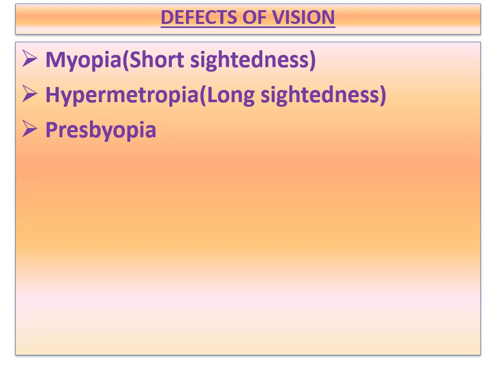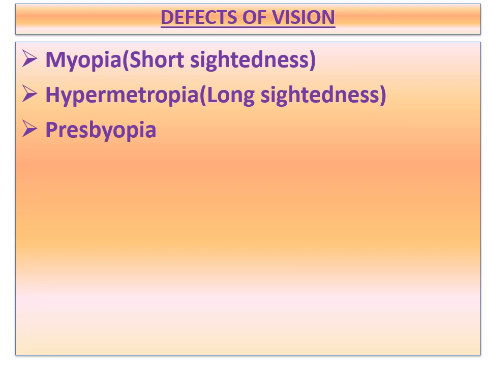Children, coming to the defects of vision, we have three types of defects of vision, or we can call them defects of the eye: myopia, short-sightedness or nearsightedness; hypermetropia, long-sightedness or far-sightedness; and presbyopia, which we can call old sight also, children. These are the refractive defects of vision because they are caused by the incorrect refraction of light rays by the eye lens. These defects of vision may be corrected by using suitable spherical lenses, either concave or convex. These lenses are usually used in the form of eyeglasses or spectacles.